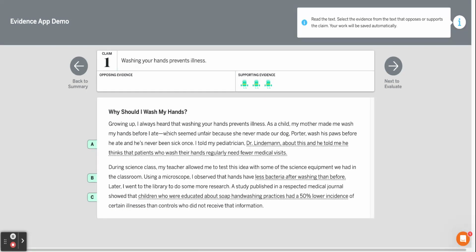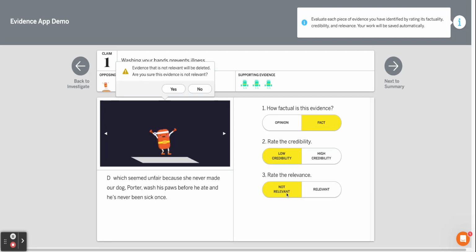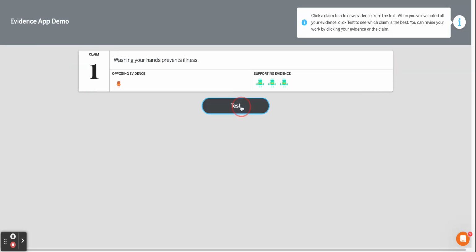Which seemed unfair because my dog, Porter, never washed his hands and he's never been sick once. That's opposing evidence. Let's go evaluate it really quick. That is a fact. However, it's a dog, so it's low credibility. Is it relevant? Well, dogs don't eat with their hands, so I don't think it's very relevant. Evidence that's not relevant will be deleted. Just to show what happens if it is relevant, we'll keep it. Let's test to see what happens.